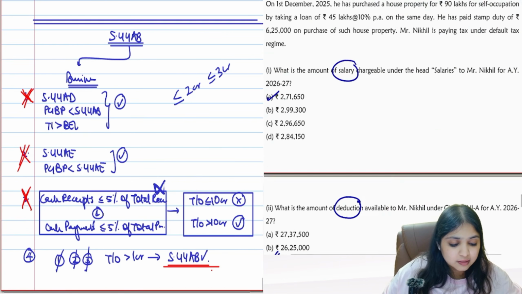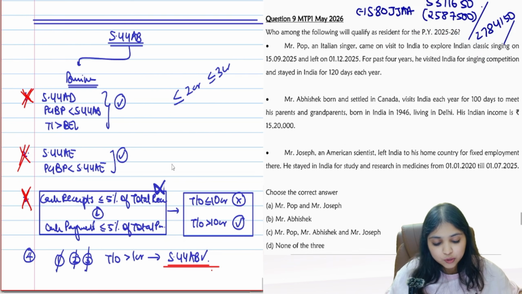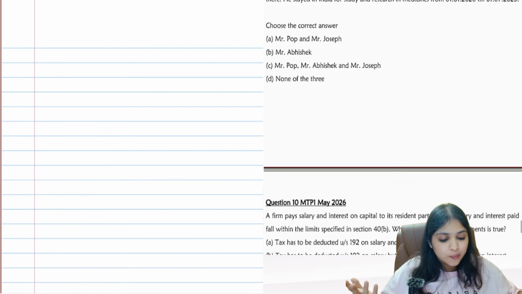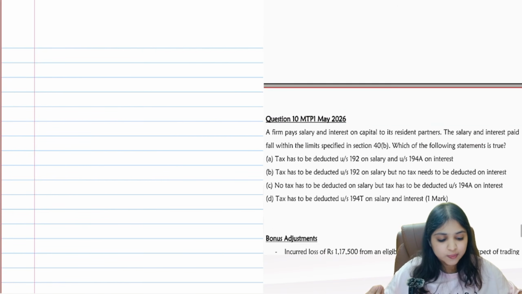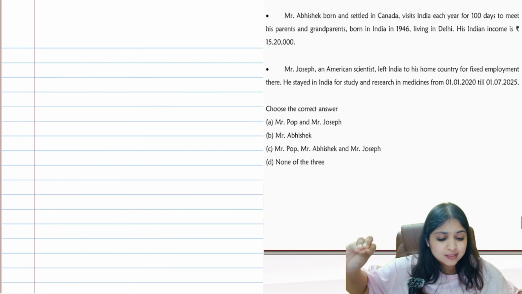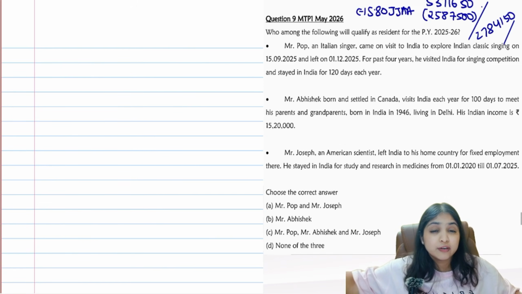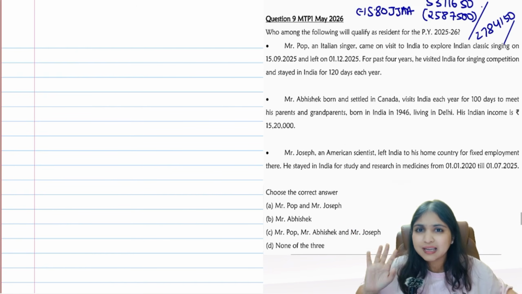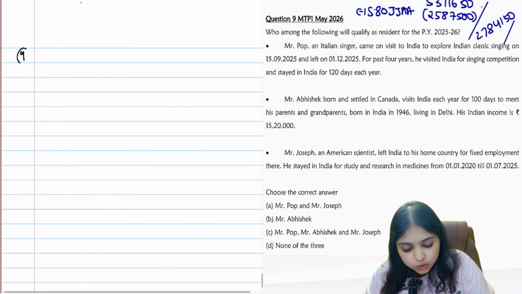Okay guys, that's it with this question. Can I take you to question number 9 now? Come on, the last two questions left. Question number 9 is a small residential status question, and question number 10 is a small tedious question. Two tiny questions. If you wanted to give up, you should have given up long back. If you're here with me till now, now is not the time to give up. Come on guys, come to question number 9.